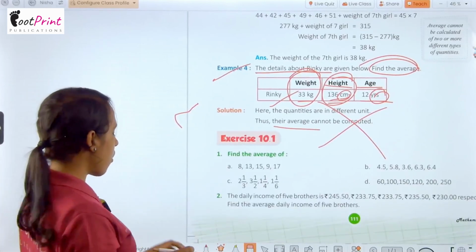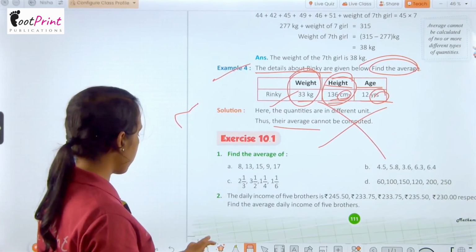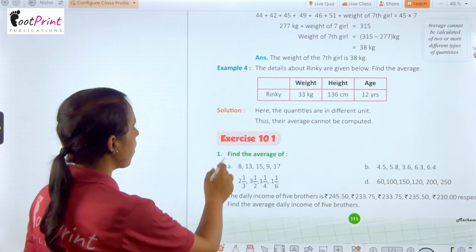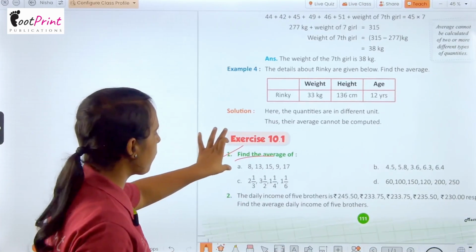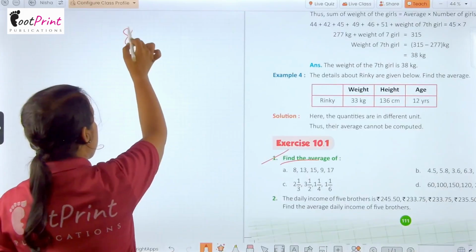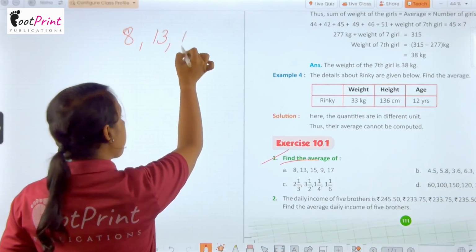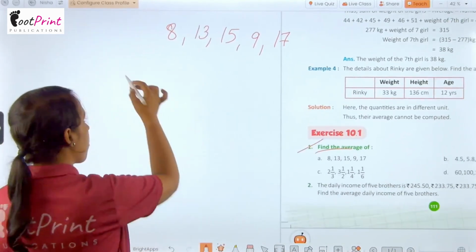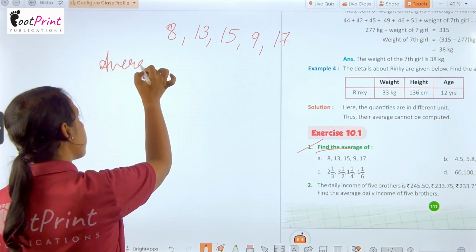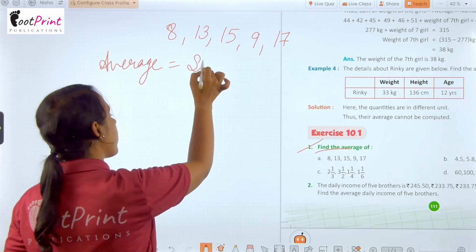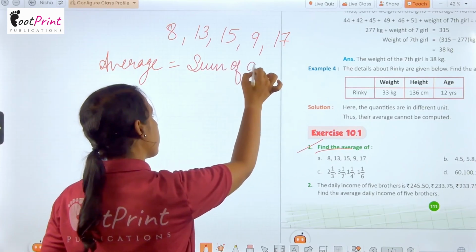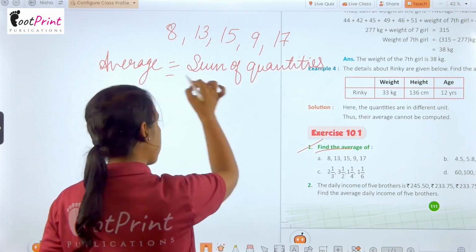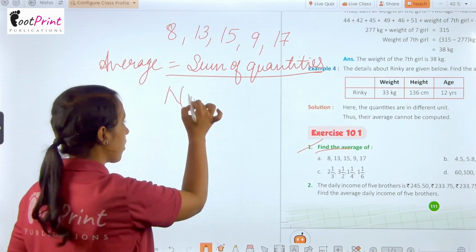Okay. So now we have exercise 10.1. Let's see it. Here the first question is find the average of some quantities: 8, 13, 15, 9 and 17. As we know, the formula of average is sum of quantities upon number of quantities.